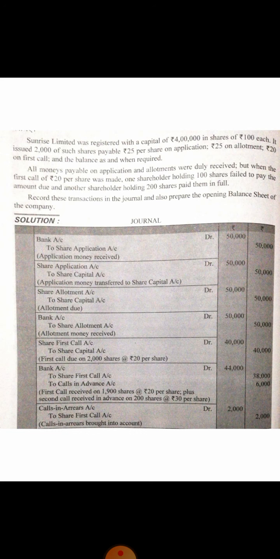Clear? So first the due entry for first call is to be done, but there will be no change in the due entry as we record the effect of arrear at the time of receiving the call money. Clear? So due entry is share first call account debit to share capital account. Number of shares is 2000 and first call money is rupees 20. So 2000 multiplied by 20, it is rupees 40,000. Clear? Then the entry of receiving the share first call.